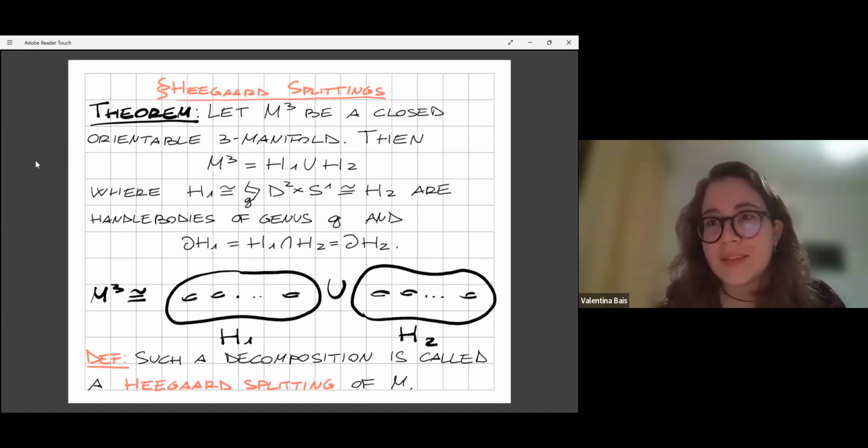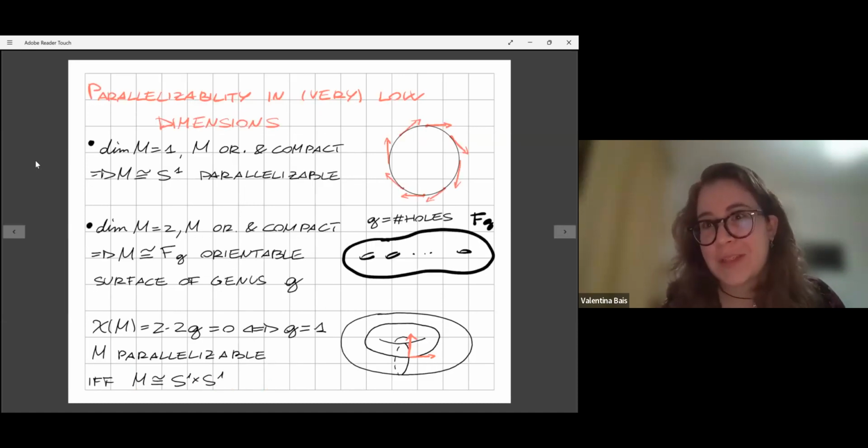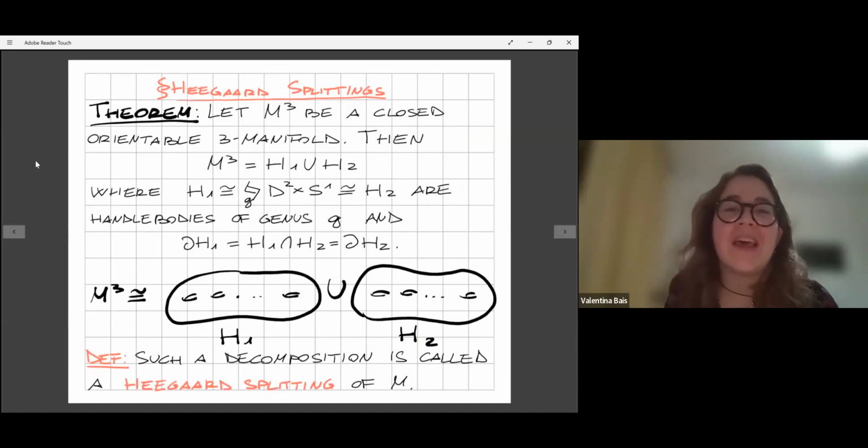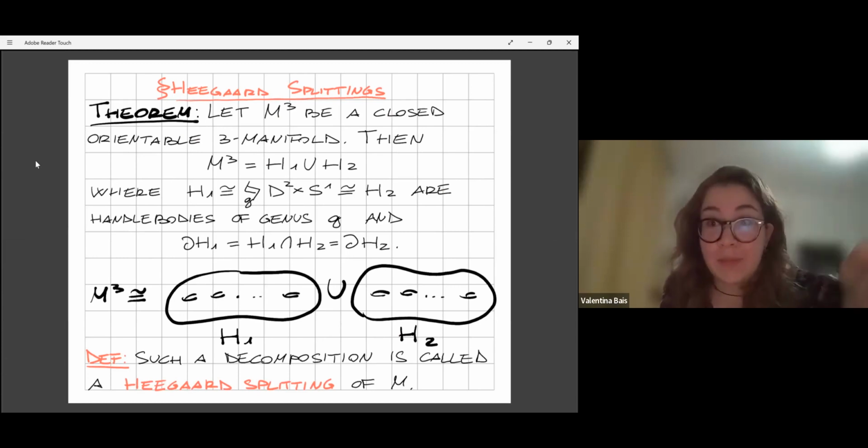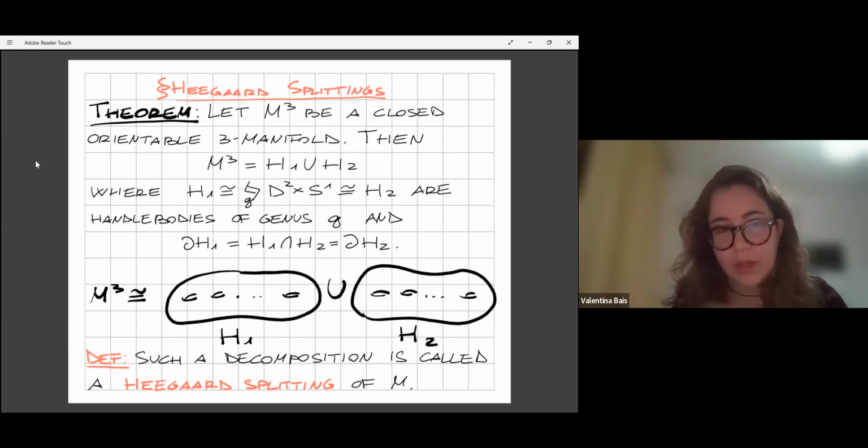In the other picture, we had the surfaces. The surfaces bound the handlebodies, simply. And formally, it can be defined as the boundary connected sum of G copies of the solid torus, D2 times S1.